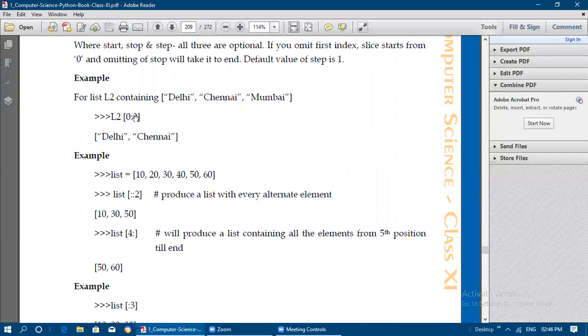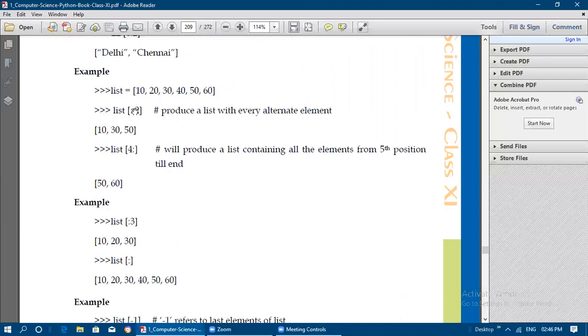M minus n, 2 minus 0, 2. Only 2 elements will get printed, starting from 0 and up to 1. It will not go up to the end. In the next example, the list has 6 elements. If I give start as 0 and stop as nothing, it will go up to the end only. If I don't mention any stop value, it will go up to the end only.